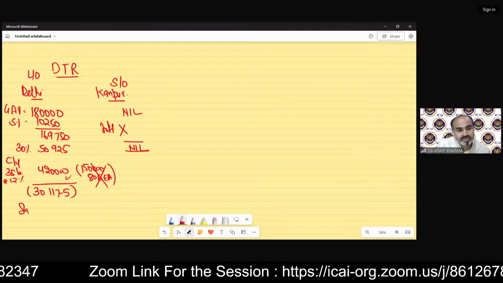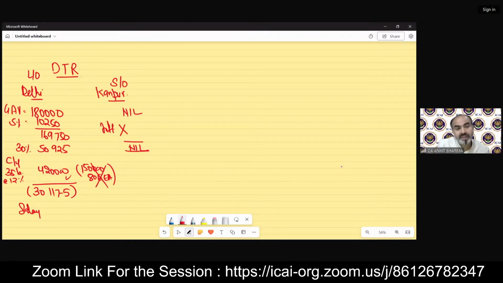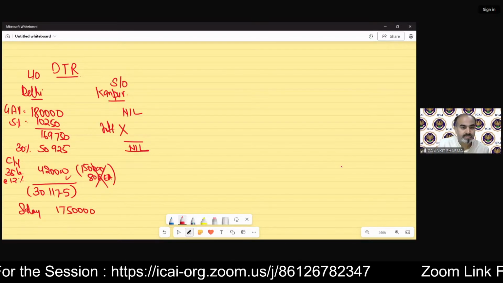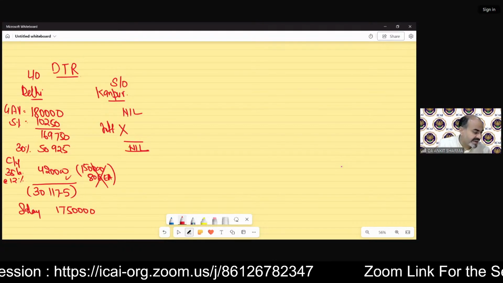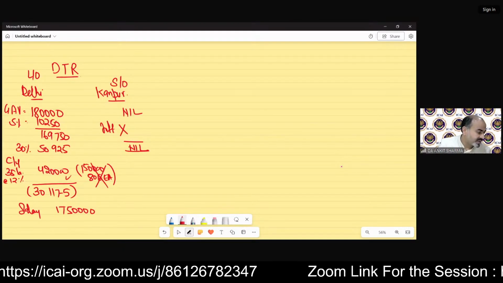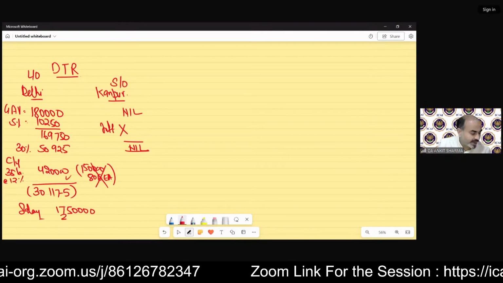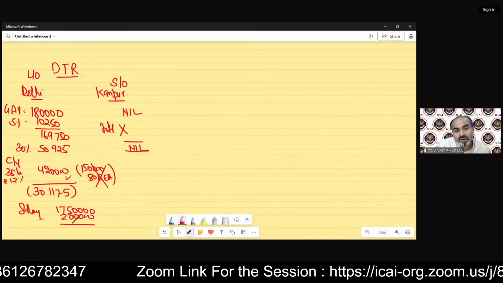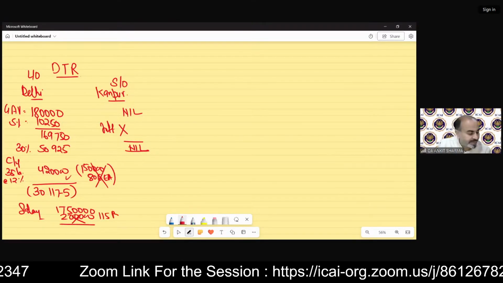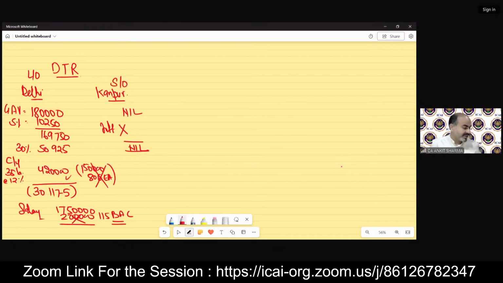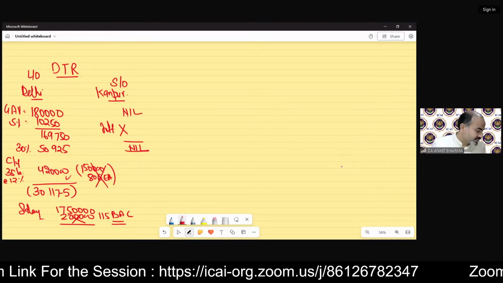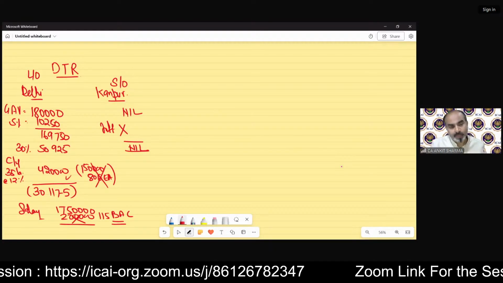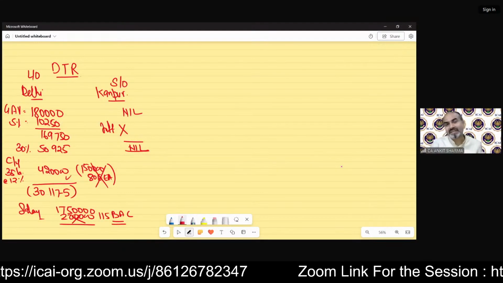We have salary income of 18 lakh. After 50,000 deduction, that will come 17,50,000. And out of this 17,50,000, we can claim set off of our losses. That can be maximum 2 lakh rupees. But again, a problem. We cannot set off losses under 115BAC. So technically, there is total income that will become 17,50,000 rupees if we opt for default tax regime.